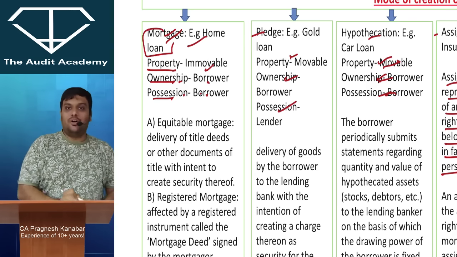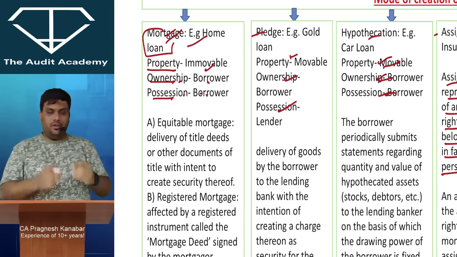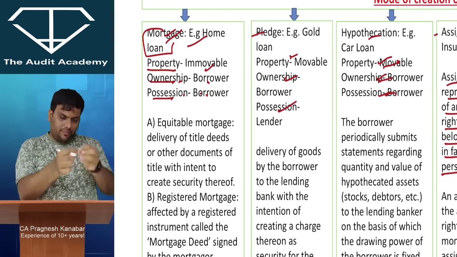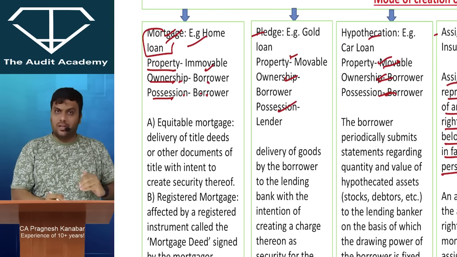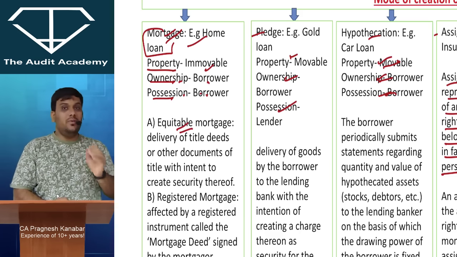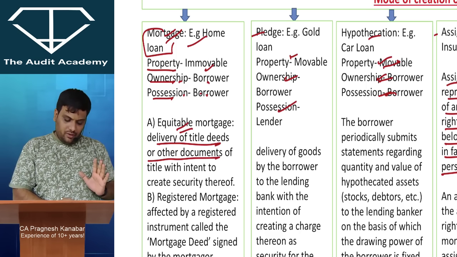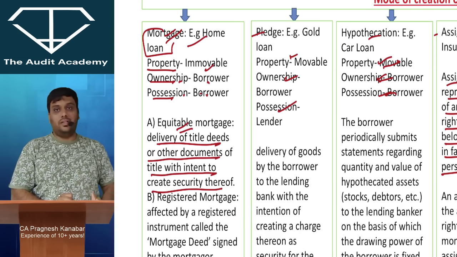Now, when it comes to mortgage, there are 2 types of mortgage. One is where I will just give the documents of my house to the bank. The bank will give me the loan. We will sign a memorandum of understanding. That is called an equitable mortgage, but I have given some right to the bank. Delivery of title deeds or the documents of the title with intent to create security thereof.